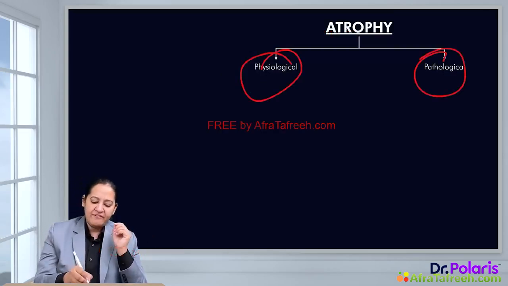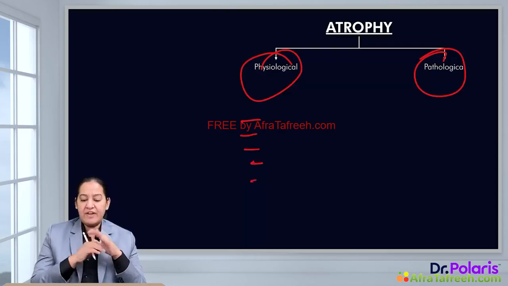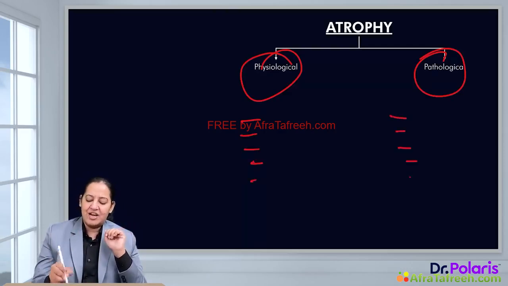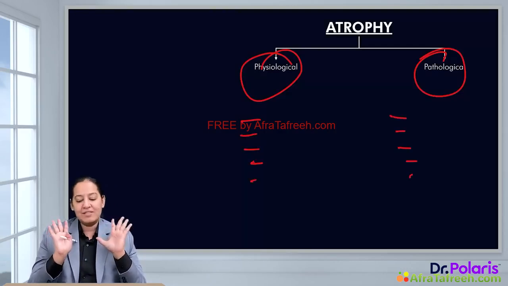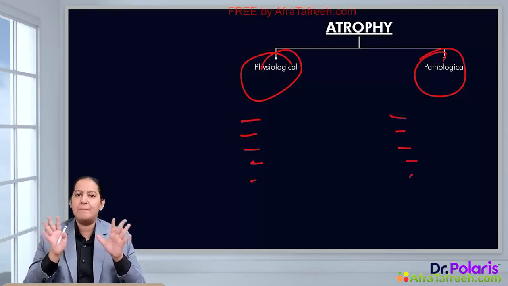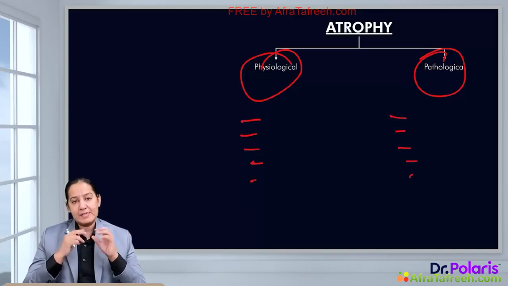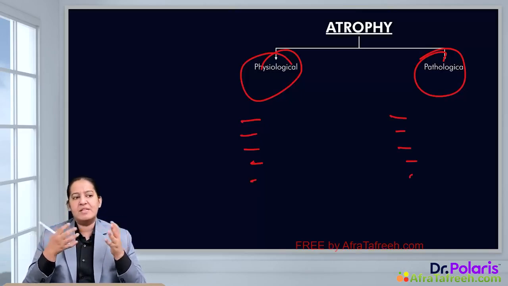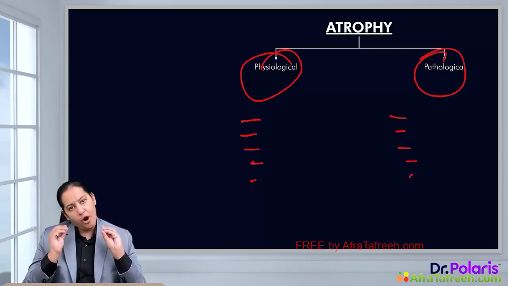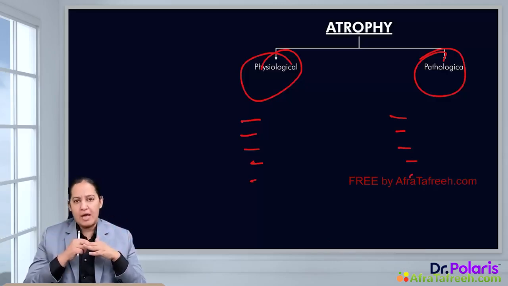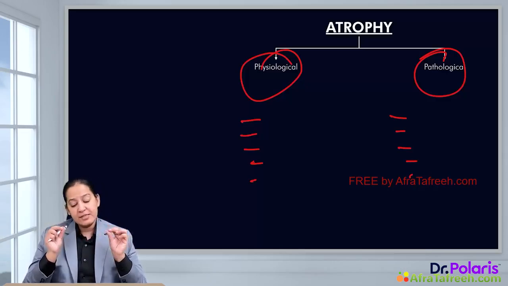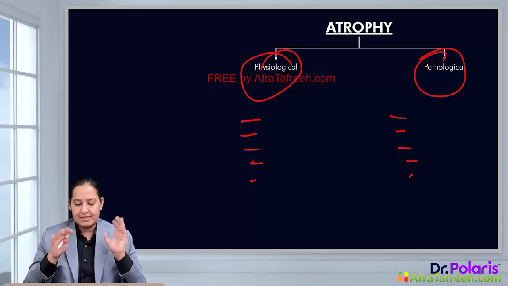So you have to learn 5 examples of physiological and 5 examples of pathological atrophy. It is a very important topic from the exam point of view. This question on individual adaptation comes in university exams for 2 marks or 3 marks, or a long question containing all 5 adaptations can come for 5 marks. So it is an ultra important topic for the MBBS exams.